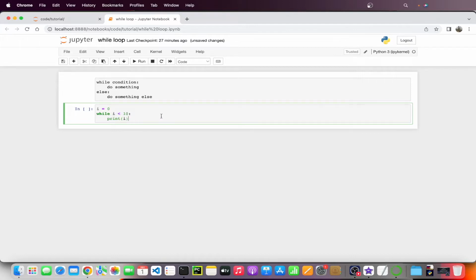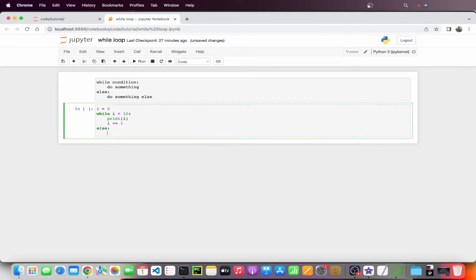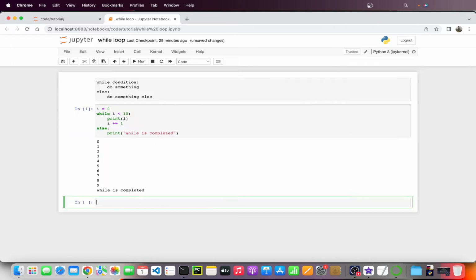So what we can do is increment i so that it will reach 10. I can do i plus 1. When i reaches 10, 10 less than 10 is false, and at that time it will come out of the loop. And then we can write the else: print while is completed. If I execute this, we see 0 1 2 3 4 5 6 7 8 9 and then while is completed, and it came to the else block.